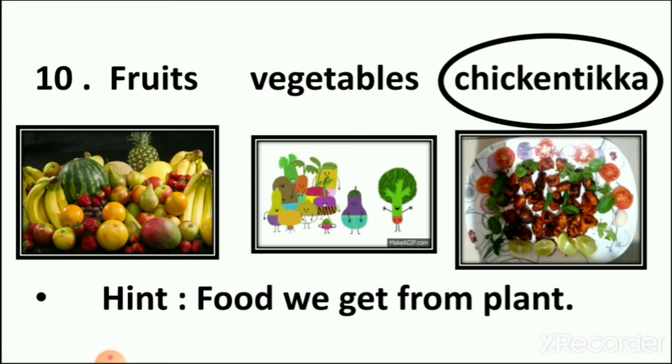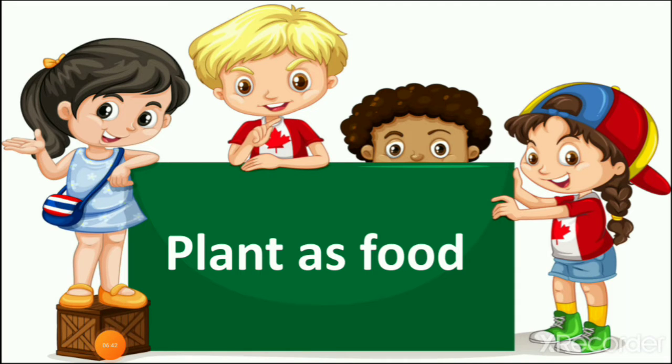We learned in this lesson yesterday how we bifurcate the foods we get from plants, and we found out which is the odd one from it, which is not a root of the plant, which is not a stem of the plant. We learned all these things in lesson number 4, plant as food.